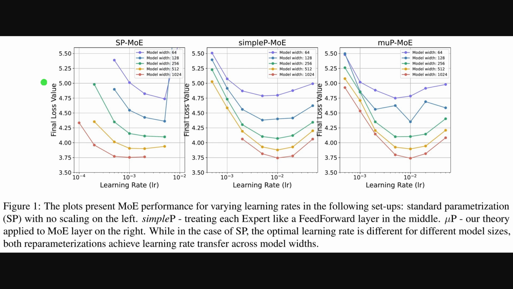The left panel shows shifted minima across widths, meaning no learning rate transfer. Moving to the middle and right panels, the U-shaped curves line up, so the best learning rate stays consistent across widths, confirming transfer under both simple P and the proposed scaling.